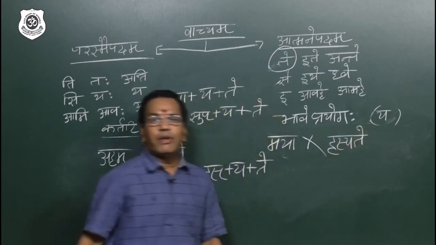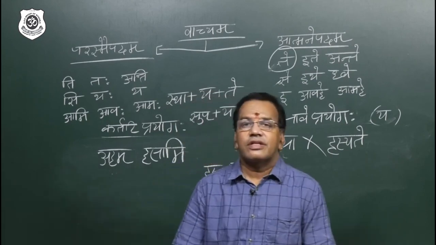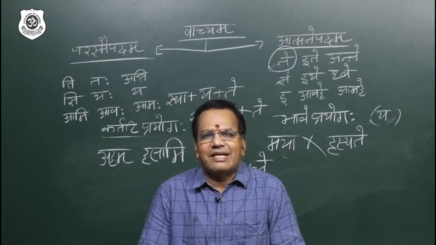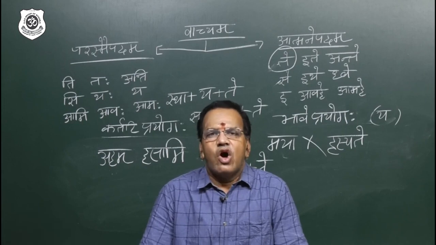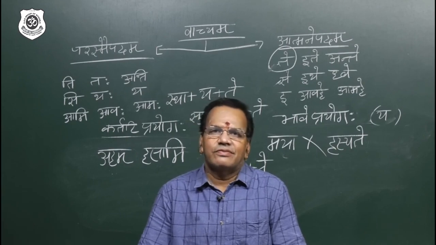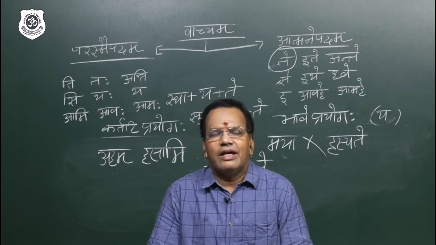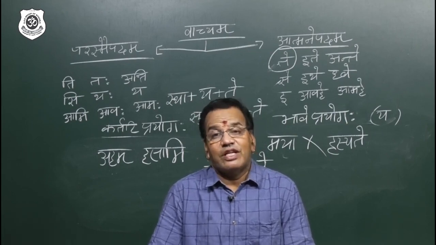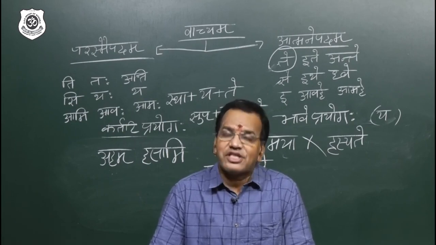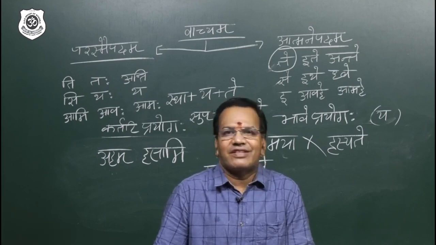Aham hasami, maya hasyate. So my dear students, we discussed active voice, kartari prayoga. In kartari prayoga, the subject is always prathama, the object is dvitiya. The verb will react according to the subject, which is called karta, therefore kartari prayoga. When we go to karmani prayoga, the subject will go to tritiya, the object will come to prathama, and the verb reacts according to the object, which is taking the role of subject, in prathama.